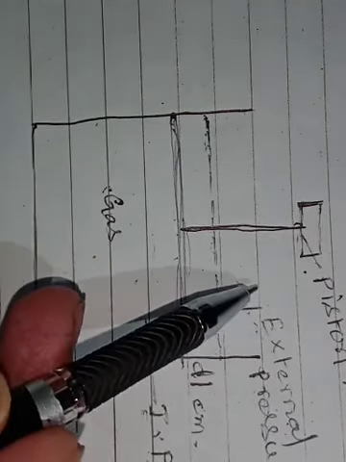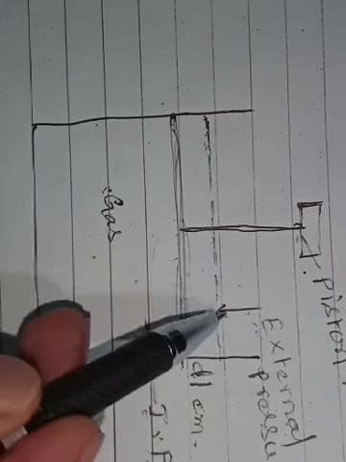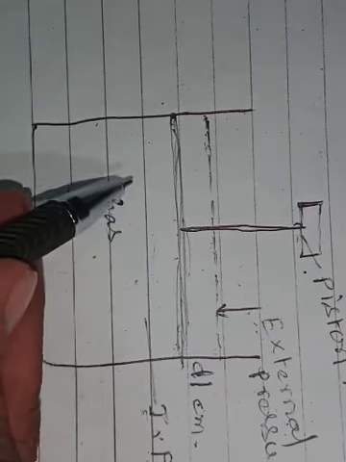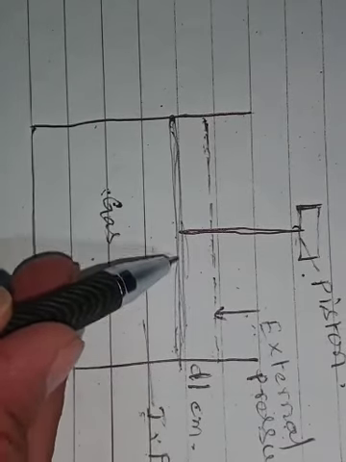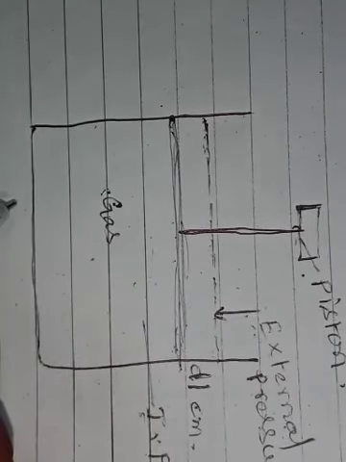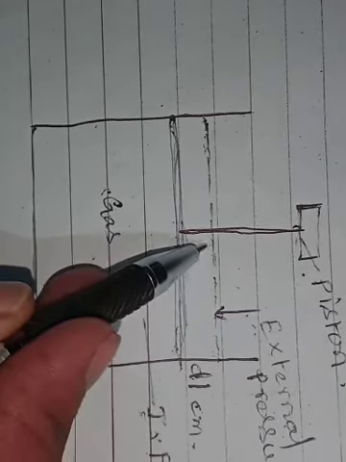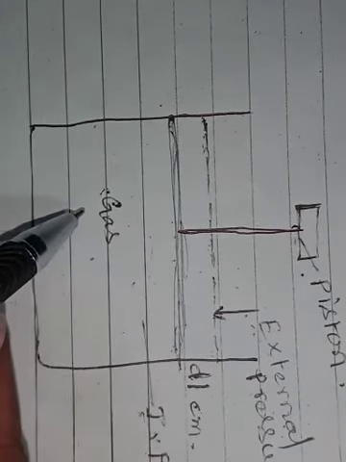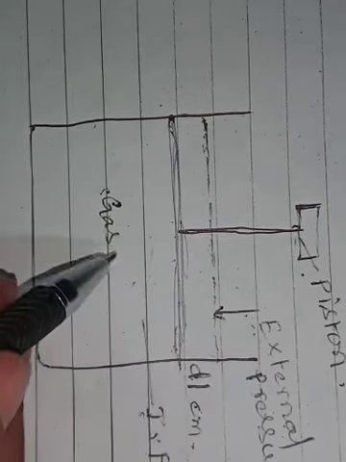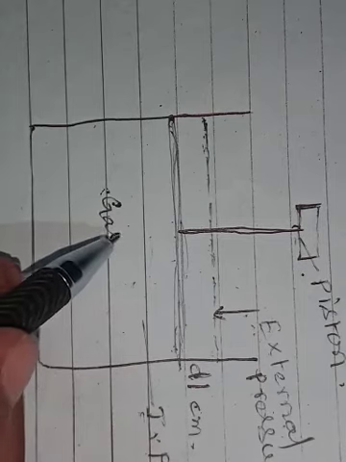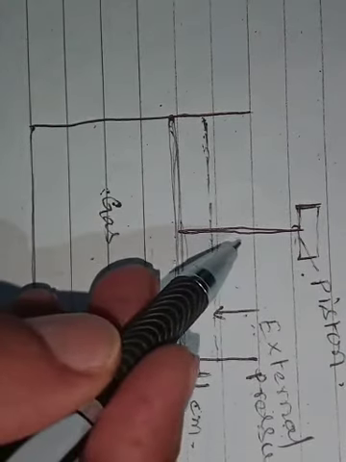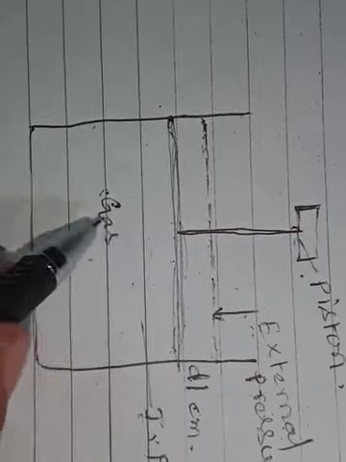If we add some mass on the piston, just in milligram level, 1 milligram, 2 milligram, 3 milligram, in this way a very small amount of mass is added. Because of that, the piston moves down. That is, external pressure is greater than internal pressure, so the gas will contract. Because of that, the piston slowly moves downward.